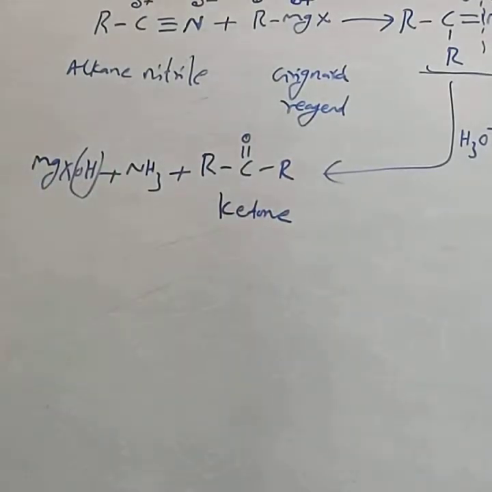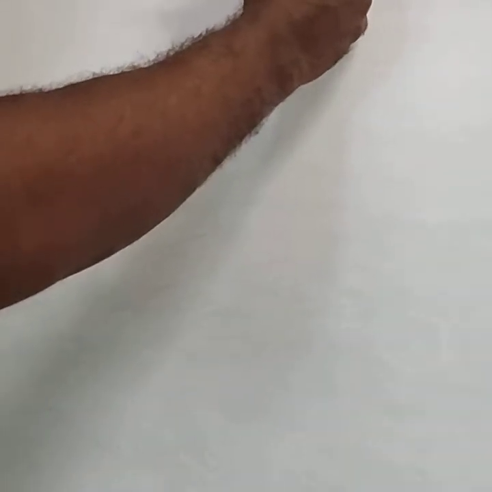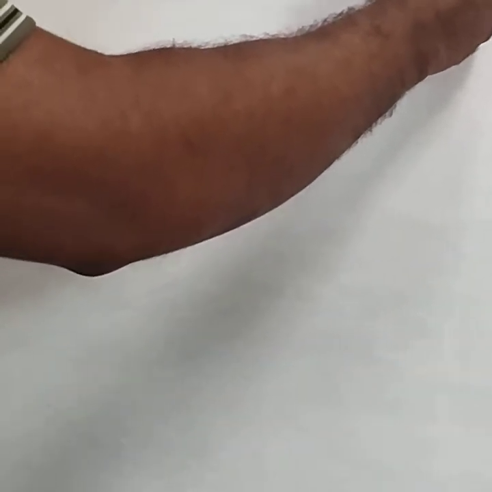Next, the most important one, Friedel-Crafts acylation. The third method is Friedel-Crafts acylation. This is a very important method. From the ketones, they can ask this one only.